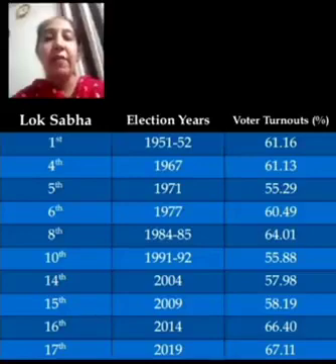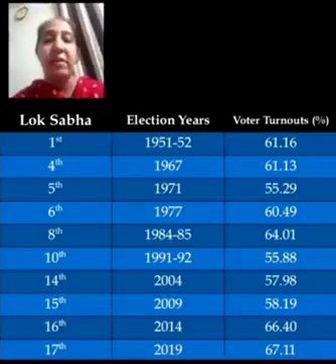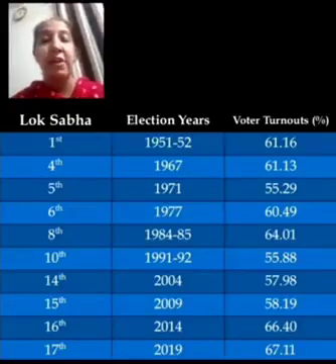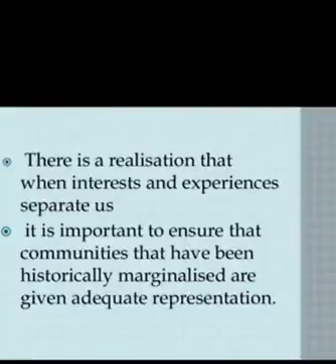See, if you compare 1951-52, the voter turnout was only 61.16%, whereas if you see the year 2019, it has increased to 67.11%. So definitely looking at this data, you can say there is an increase in the voter turnout. It has been observed that representative democracy cannot produce a perfect reflection of society. So there is a realization that when interest and experiences separate us, it is important to ensure that the communities that have been historically marginalized are given adequate representation.